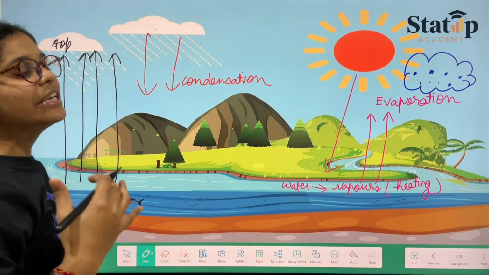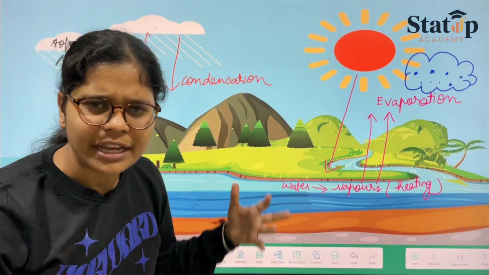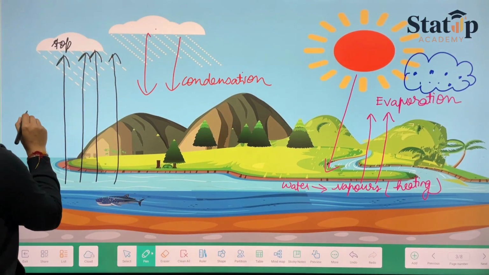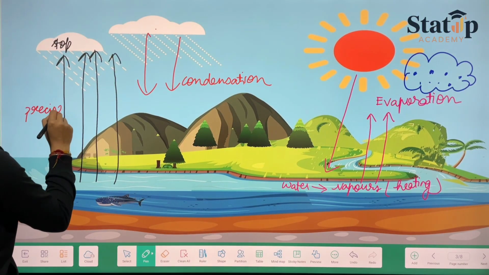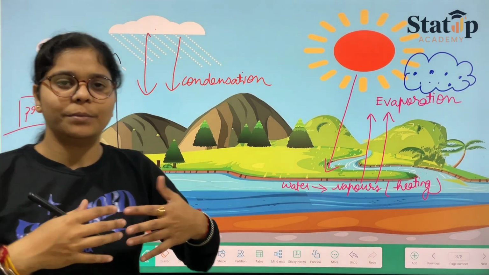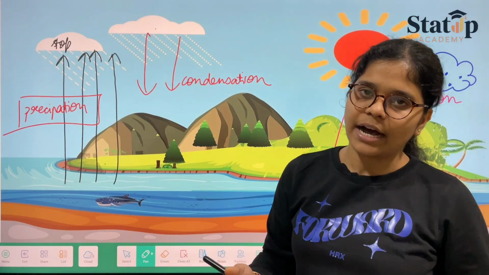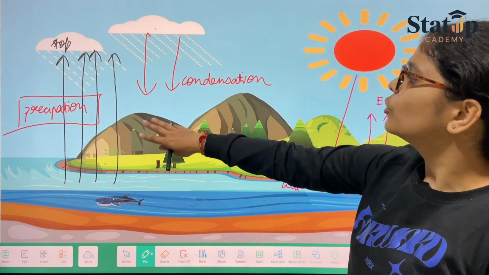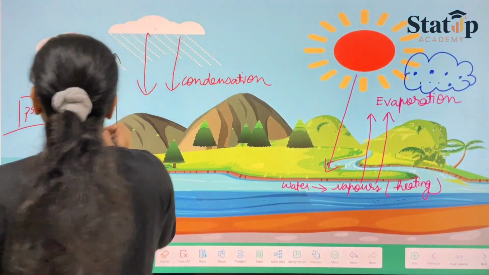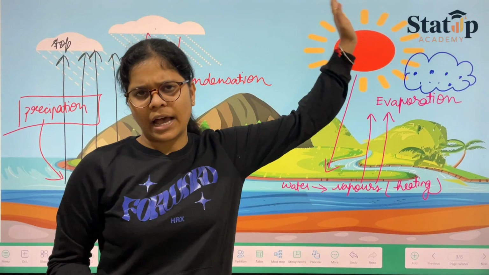And when they reach the earth's surface in the form of rain, or any form, that form is known as precipitation. Precipitation could be anything. It could be rain, it could be haze, it could be dew, anything coming from the sky above. So three processes we have seen, and these will again enter the water, and again the same thing will happen.